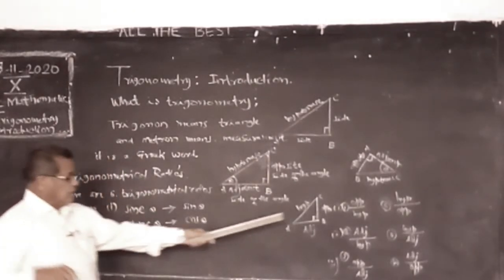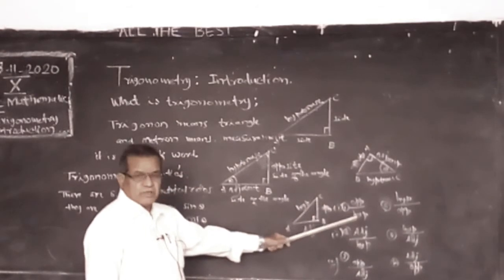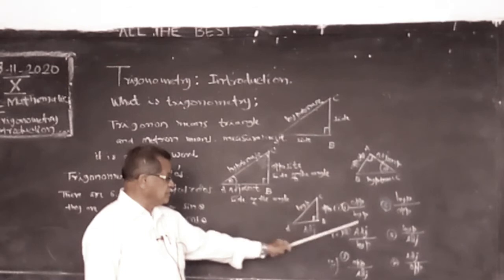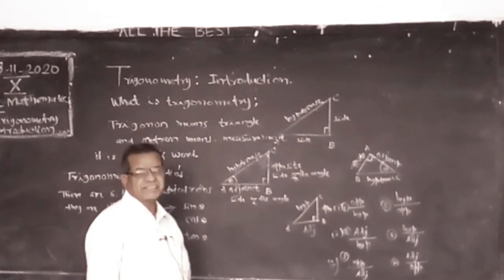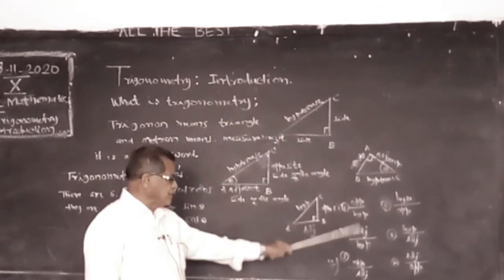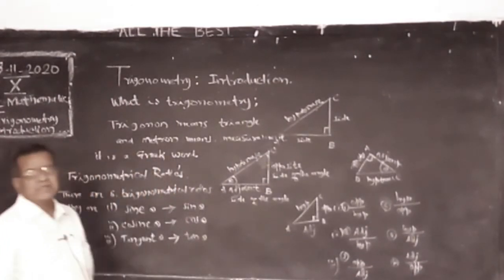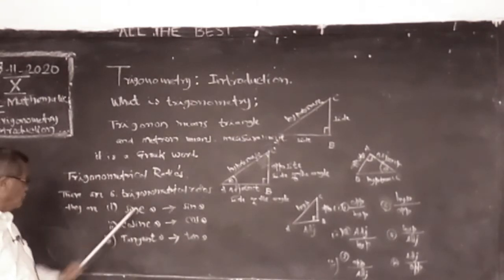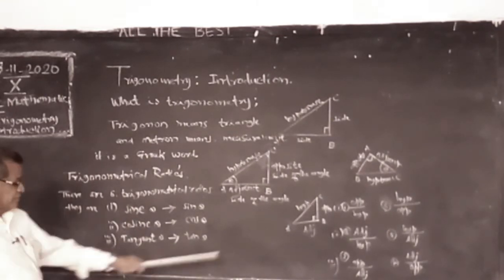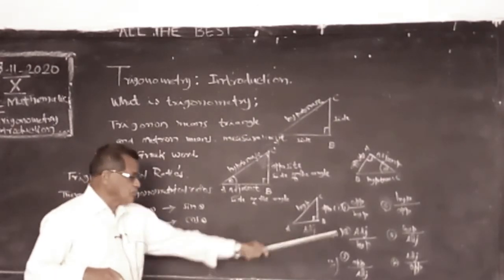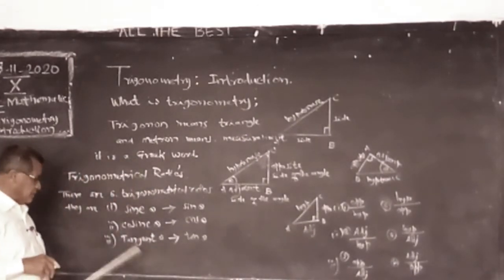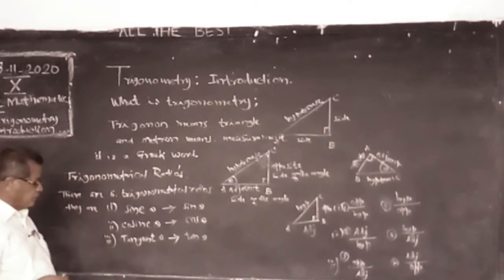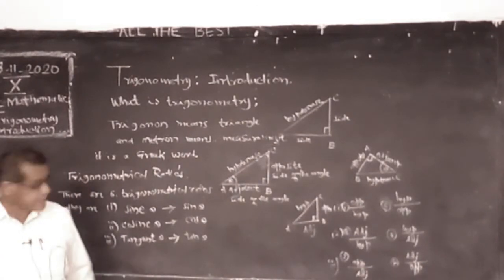See, first ratio, opposite side by hypotenuse, this is defined as sin theta. Adjacent side by hypotenuse is defined as cos theta, cosine. Second ratio. Third ratio, tangent, and fourth ratio, cotangent.